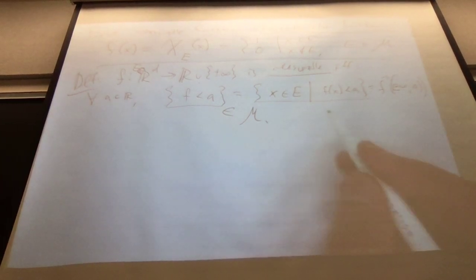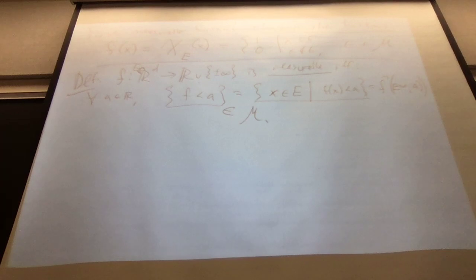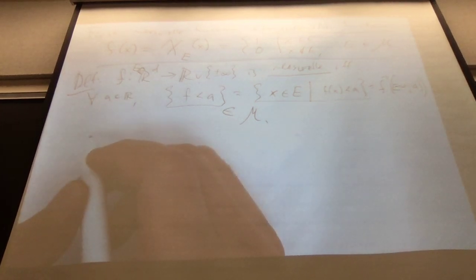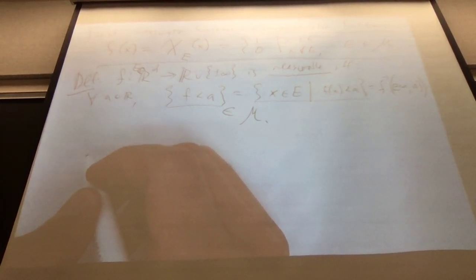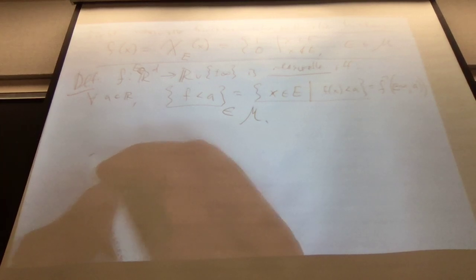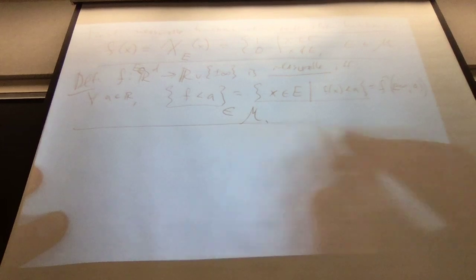So let's get to why. What the definition that we really want is that the inverse image of open sets is measurable. That's one equivalent definition to this one. I don't think I'll go over all of them, but I will go over some of them. So here are a couple of lemmata. Here's a lemma. This is our definition.